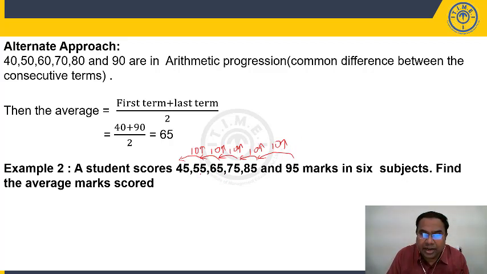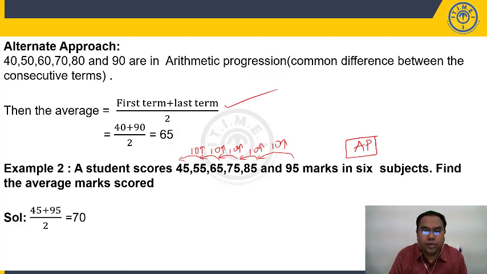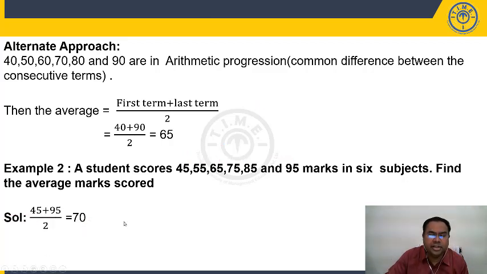So here the given numbers form an arithmetic progression, AP. When the given numbers form an arithmetic progression, we know the average is first term plus last term by 2. So 45 plus 95 by 2, 140 by 2, we get average as 70. Right? The given numbers form an AP, common difference is 10, each number is increasing by 10. So it is first term plus last term by 2.